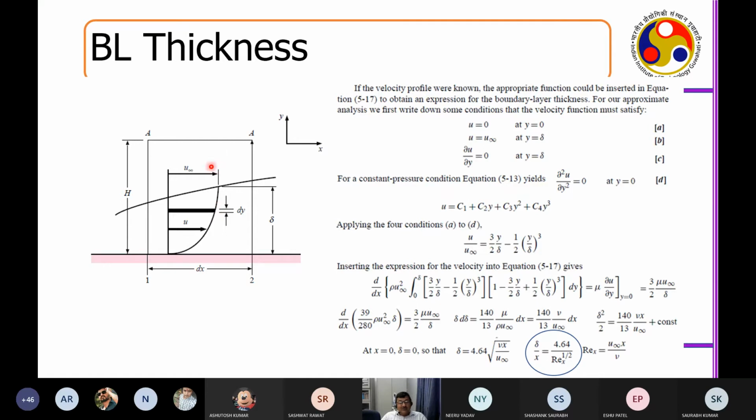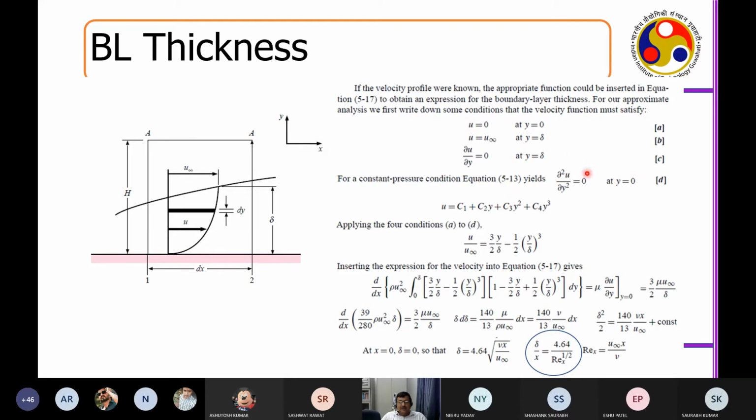Since this is a constant pressure condition, from the momentum equation you can see that del p by del x will be equal to mu into del square u by del y square. But since del p by del x is equal to 0, you can write del square u by del y square equal to 0 at y equal to 0.